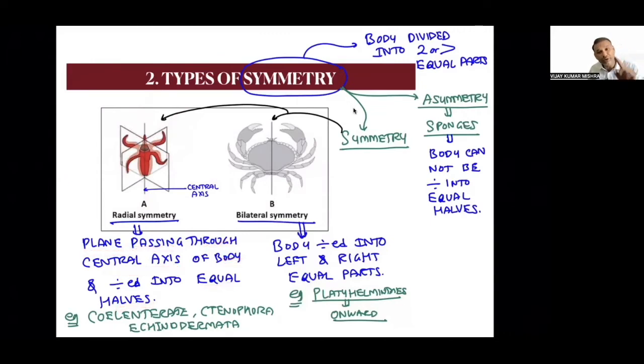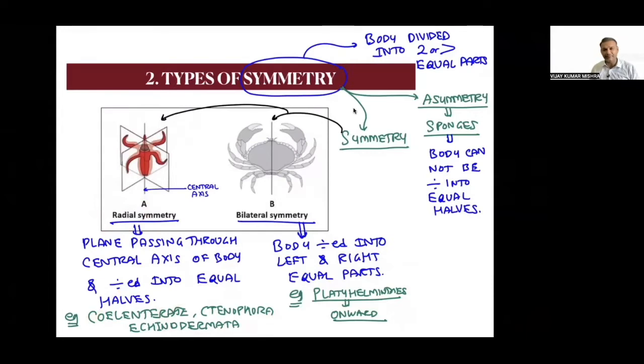So is there only one plane? No, there is plane number 1, there is plane number 2. There may be more than one plane which divides the body into two equal parts. This kind of symmetry is called radial symmetry. Examples are Coelenterata, Ctenophora, Echinodermata. All these are the examples of this part, and it should be very clear to you.